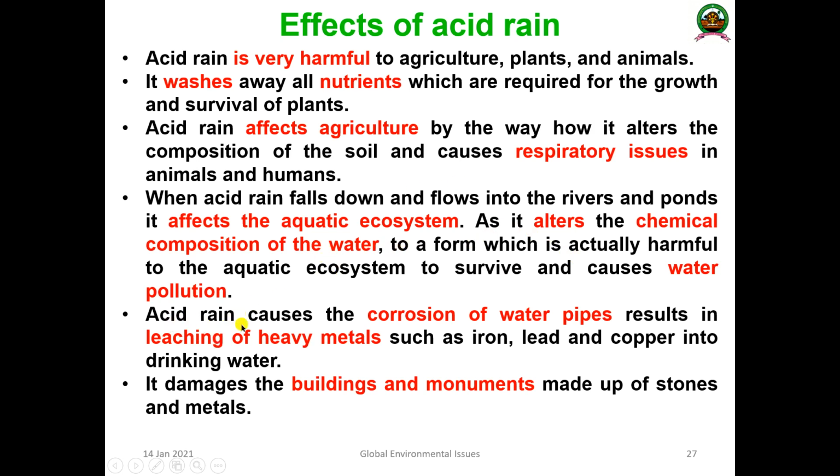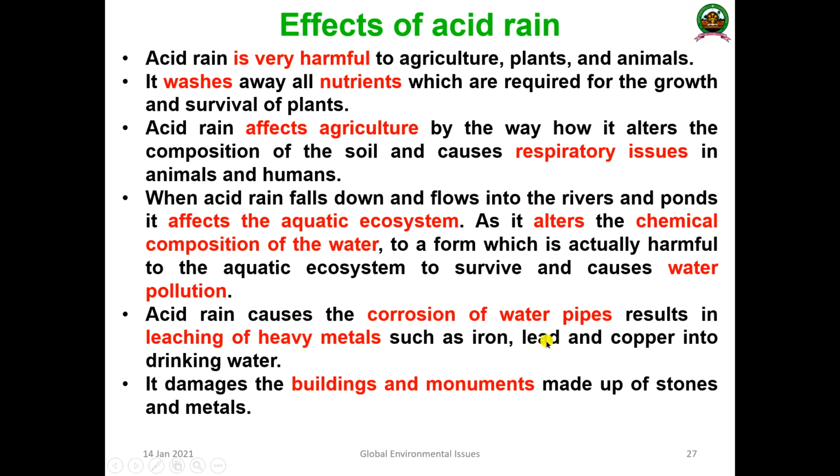Okay, so the acid rain also causes the corrosion of water pipes, which results in the leaching of heavy metals. The public water transport pipes will be leached out, and metals such as iron, lead, copper, etc. will be released into the drinking water.